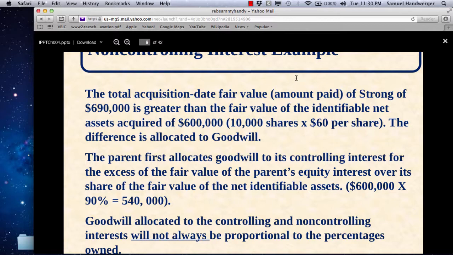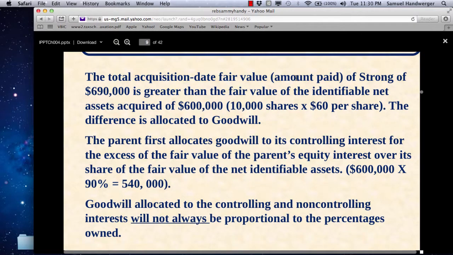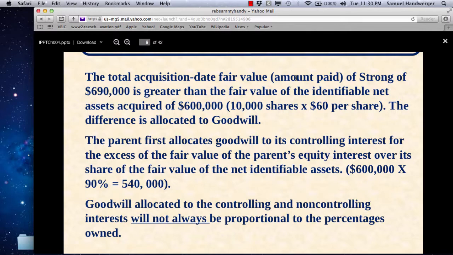So what the parent paid $630,000 for was $630,000 above the identifiable net assets, which totaled $540,000. Hence, there's $90,000 of goodwill, and the goodwill here, in this case, will belong solely to the parent, because the non-controlling interest shares at $60 per share represents the value of the identifiable net assets with no goodwill. $60 per share for 1,000 shares is $60,000, and that's what it's worth with no goodwill added.